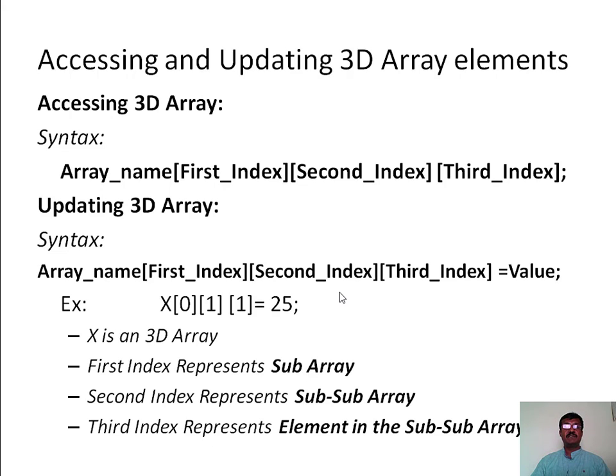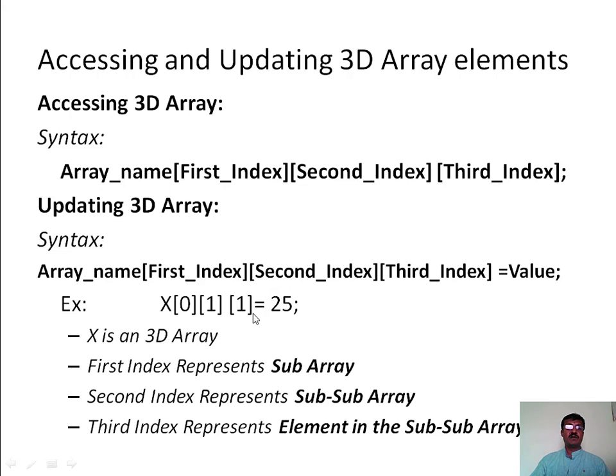Accessing and updating three-dimensional array elements. To access a three-dimensional array, the syntax is the array name followed by, within square brackets, 3 dimensions, that is first index, second index, third index. To update 3D arrays, I mean three-dimensional arrays, the syntax is your array name followed by the first dimension, second dimension, third dimension. Now I am assigning a new value to the element which is represented by your first index, second index and third index.